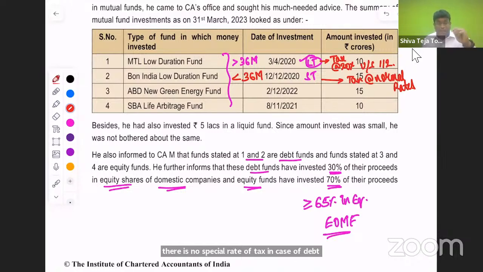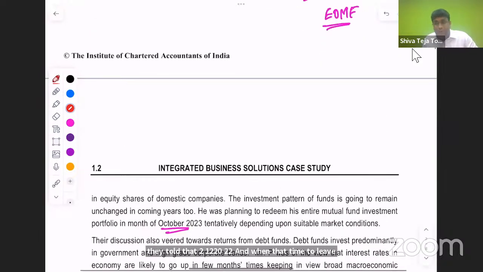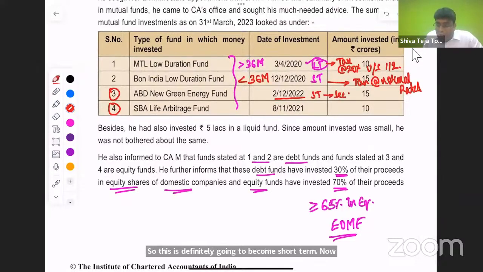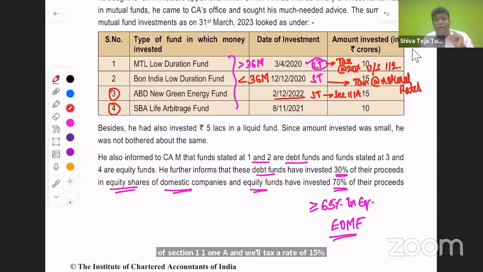But in the third and fourth point, you have to observe that they are equity-oriented mutual funds. And here they told 2/12/2022. And when they're planning to redeem, they're planning to redeem in October 2023. So this is definitely going to become short term. Now, even though it is short term, we'll apply the provisions of section 111A and we'll tax at the rate of 15%. Because 111A clearly specifies that short-term capital gain on sale of equity shares or units of equity-oriented mutual fund or units of business trust through recognized stock exchange on which STT is paid is taxed at the rate